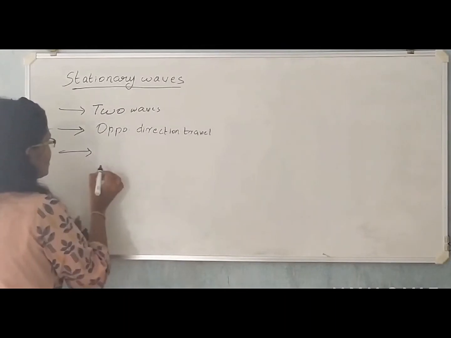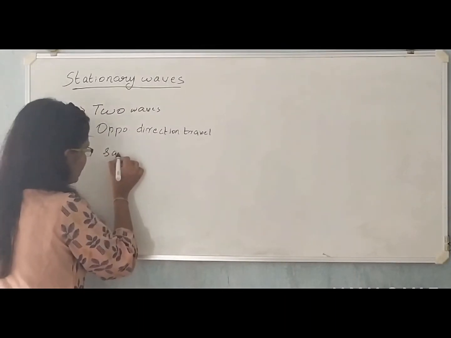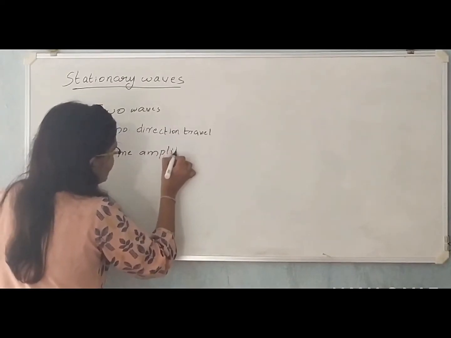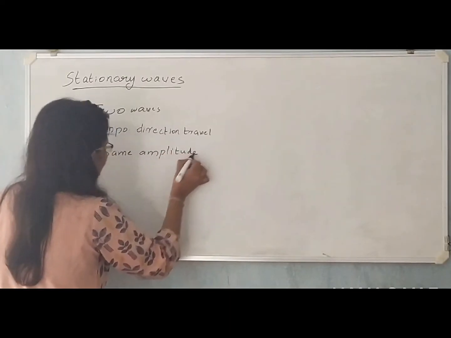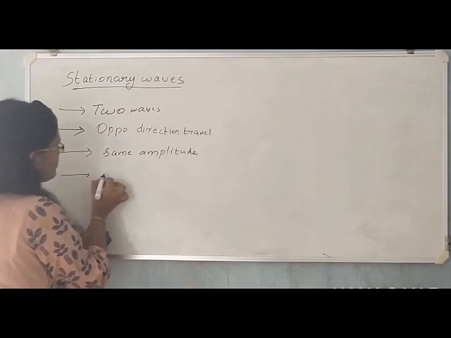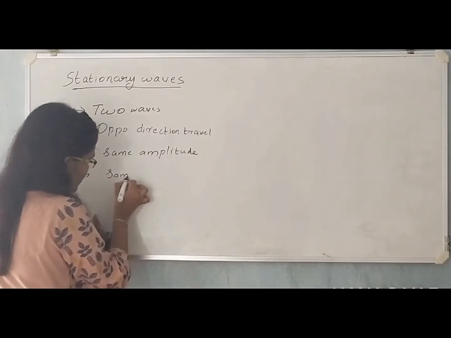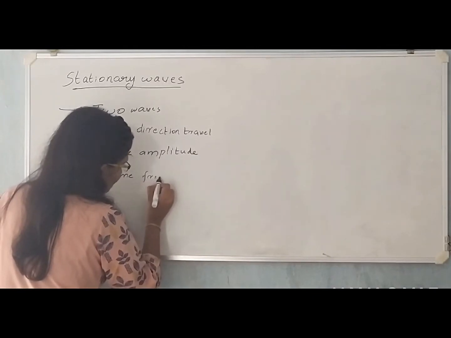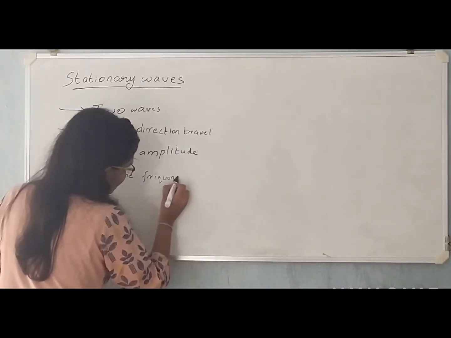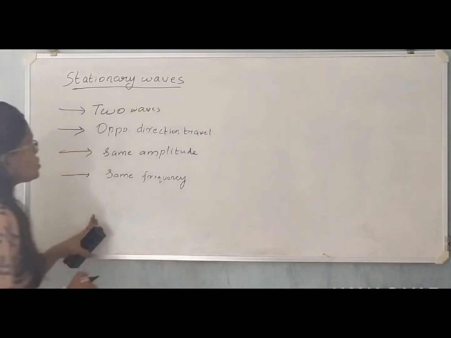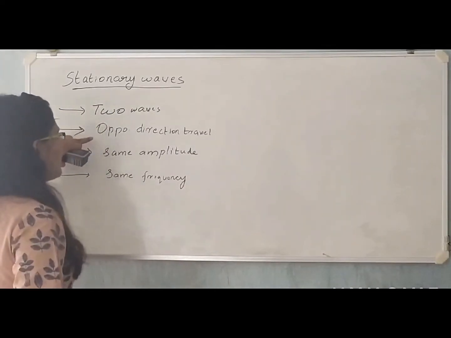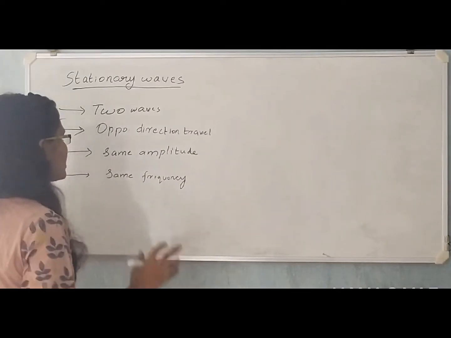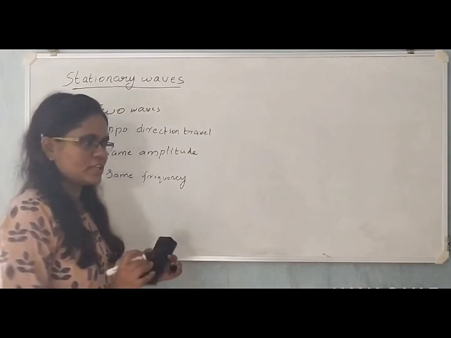And the third condition is they must have the same amplitude and the same frequency. So two waves traveling in opposite directions, when they satisfy these conditions, form stationary waves.